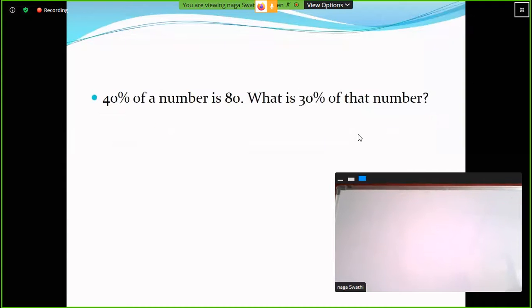Next question. 40 percent of a number is 80. Then what is 30 percent of that number? Okay, simple. Actually, 40 percent of a number is 80. We know very well.